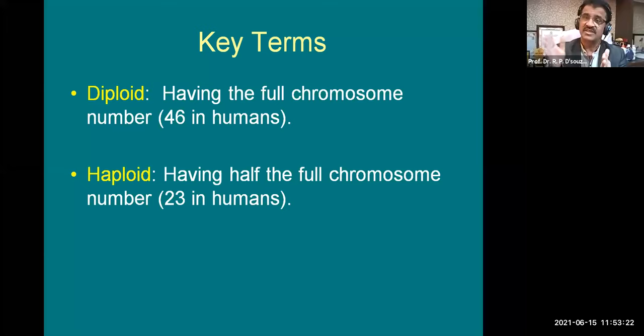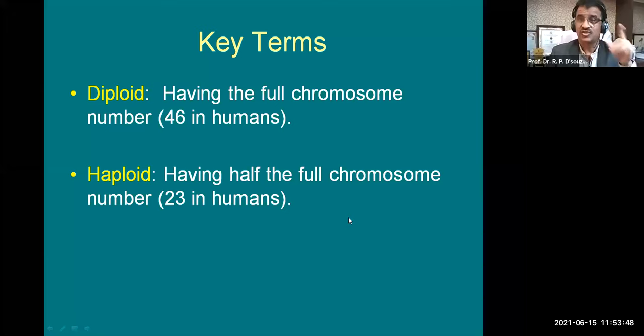Every species or every living being has got a different number. For example, if you take onion, it has got 16 chromosomes. If you take elephant, it has got 56 chromosomes. Likewise, haploid is a term used for having half the full chromosome number, that is 23. So our gametes have 23 chromosomes, and our other non-gamete cells have 46 chromosomes.